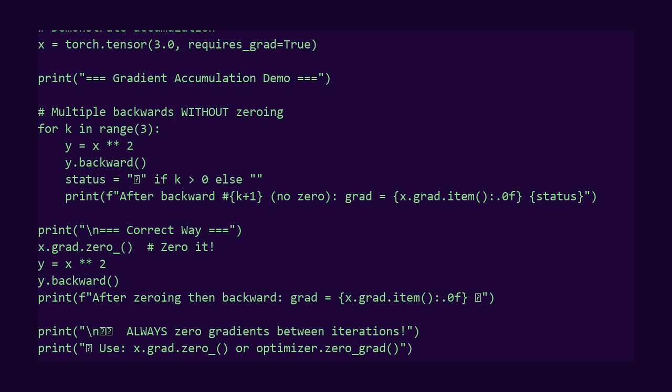Very common beginner mistake. Let me show the correct way. Zero the gradient, recompute, then backward. Now it's 6 again. Perfect.